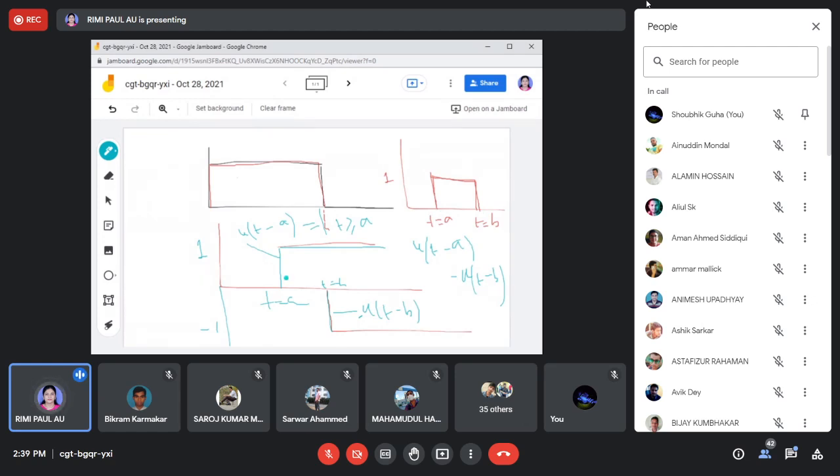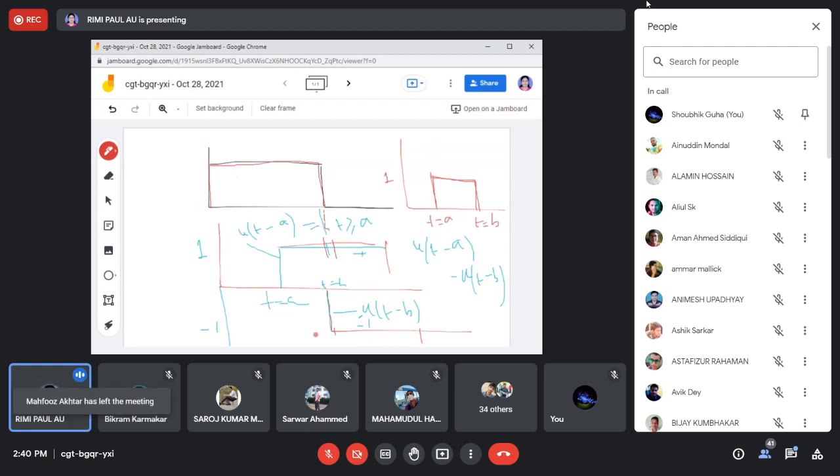Why? Because you can see that if I add these two signals, this is plus 1, this is minus 1, so plus 1 minus 1 will be 0.